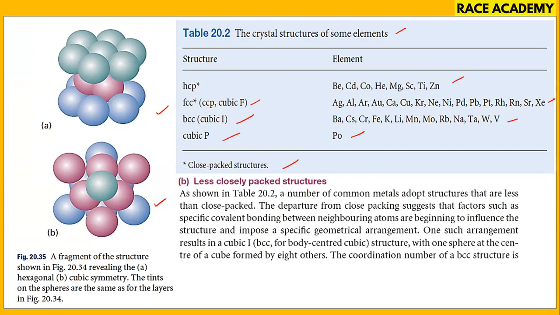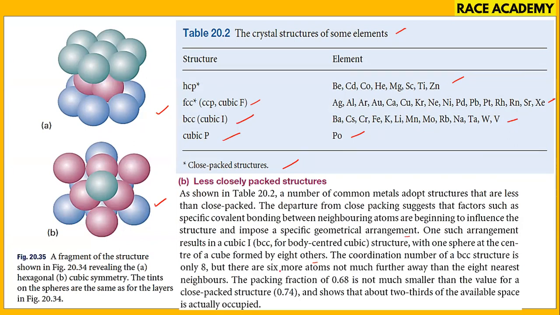Loosely packed structures are there. We have a number of common metals whose structures are less than closed packed. The departure from the closed packed structure is due to factors such as specific covalent bonding between neighboring atoms beginning to influence the structure and impose a specific geometrical arrangement. One such arrangement results in the cubic body centered, that means BCC, with one sphere at the center of the cube formed by 8 corners. That is, the coordination number is 8. But there are 6 more atoms not much farther away from the 8 nearest neighbors.